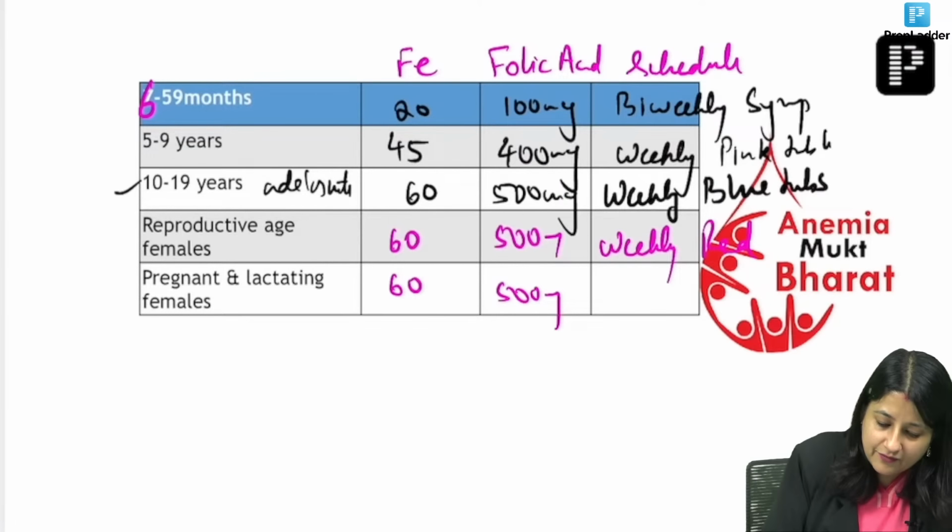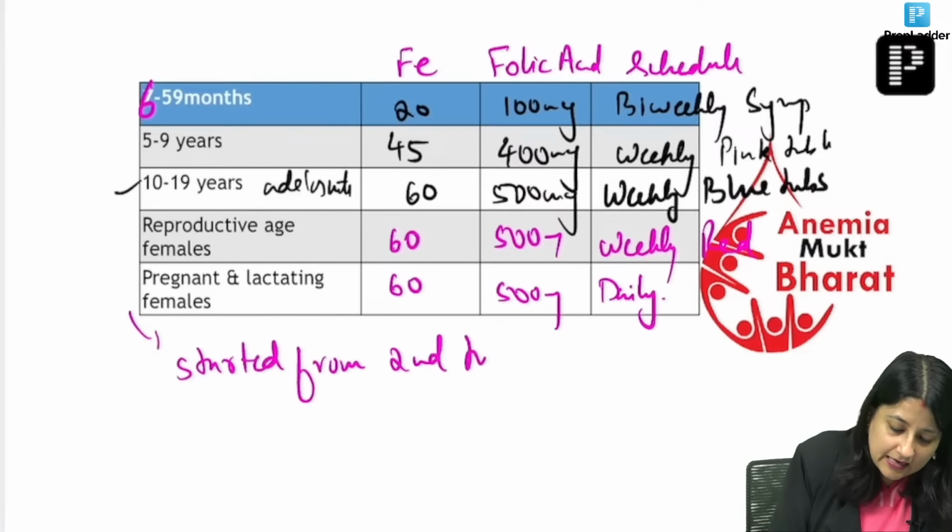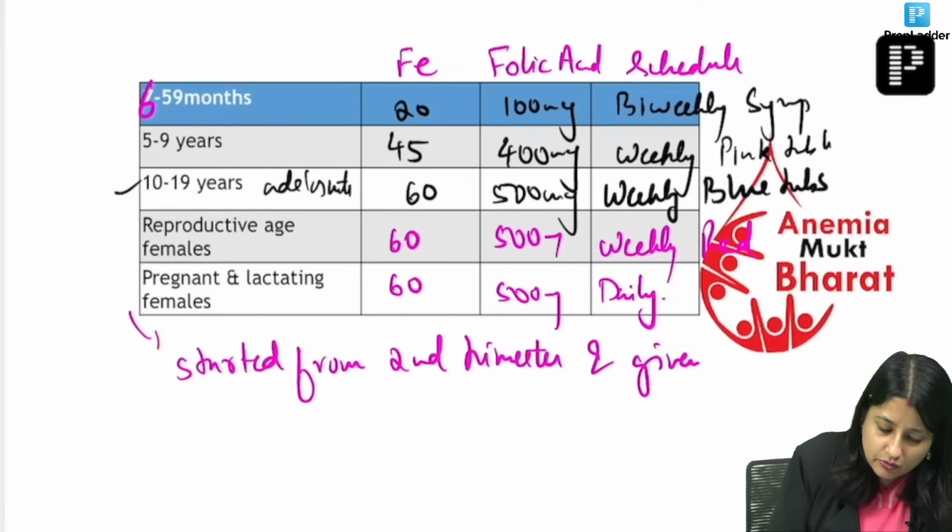For pregnant females, 60 and 500, given daily as red tabs. This is started from the second trimester and given up to 6 months post delivery.